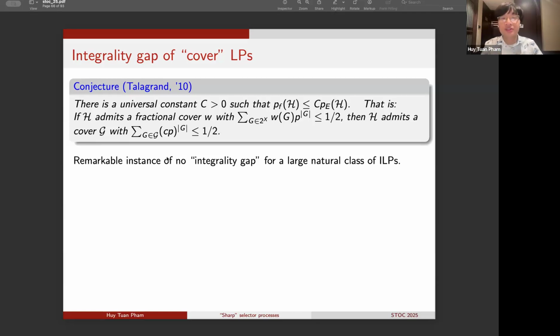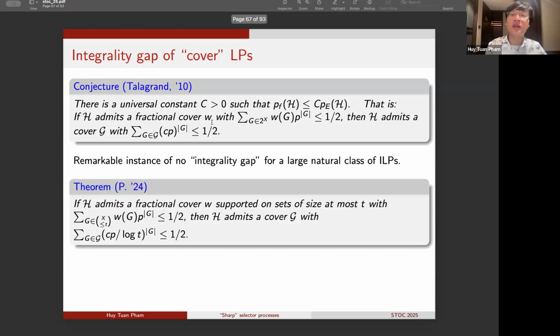Now, progress towards this interesting conjecture of Talagrand has been limited to a few special cases. So in the original paper, Talagrand shows that this rounding statement is true if we assume that the fractional cover w is supported on singletons, so sets of size 1. And only very recently, it was shown that this rounding statement is true for fractional covers w supported on sets of size 2. And already there, the argument is based on an explicit construction of the integral cover G based on the fractional cover w, and it's a fairly involved construction.